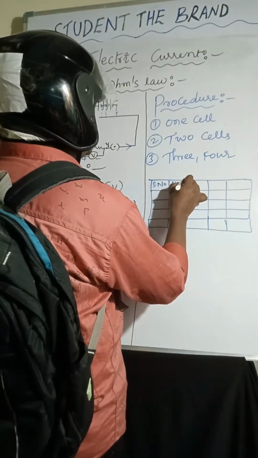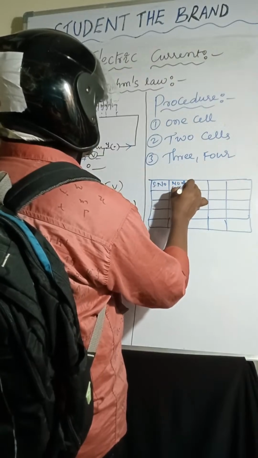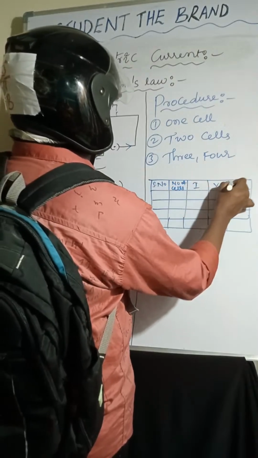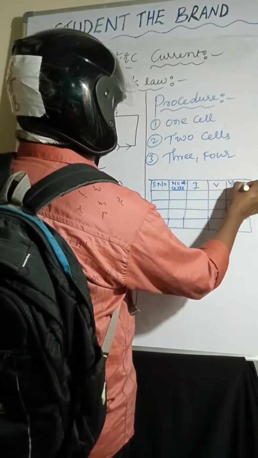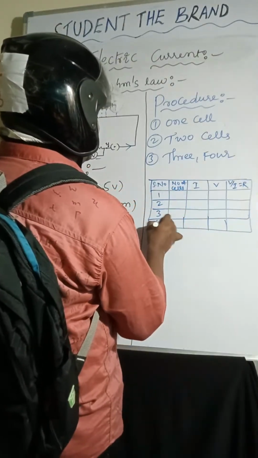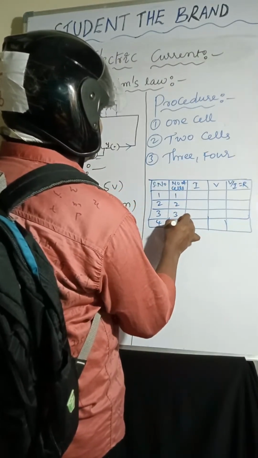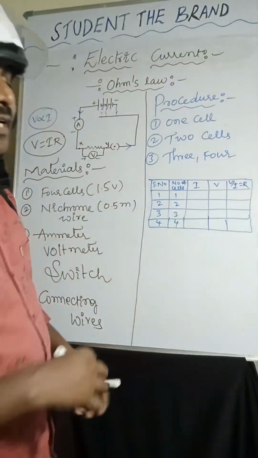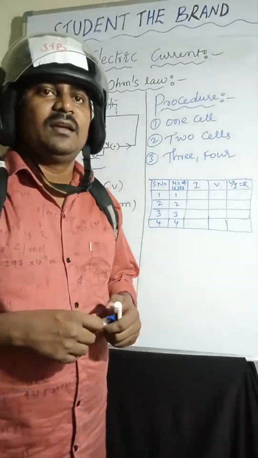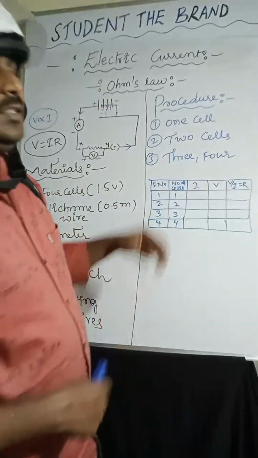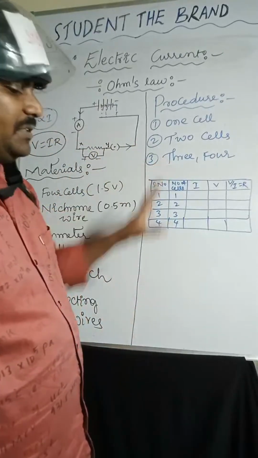The table has the number of cells, ammeter reading, voltmeter reading, and V by I, that is R, for 1, 2, 3, 4 cells. We are taking 4 cells, so whatever values you measure, you can mention in the tabular form.